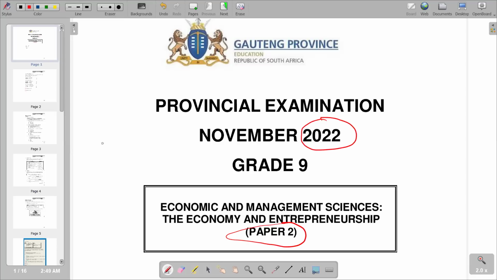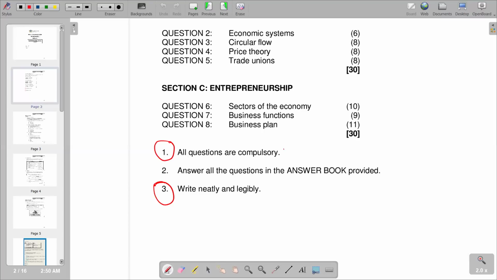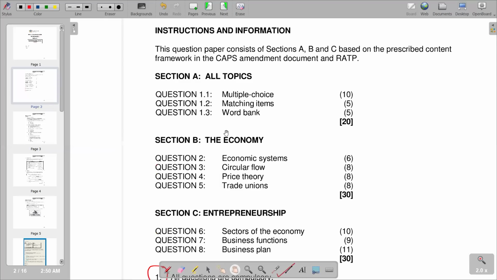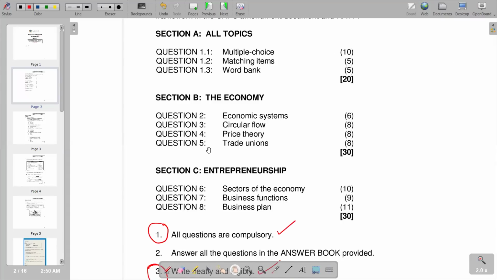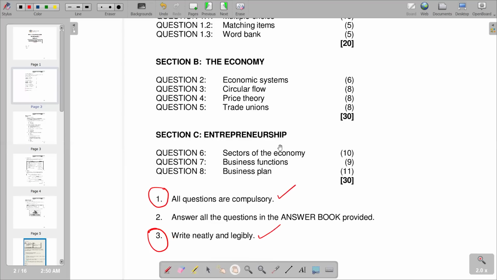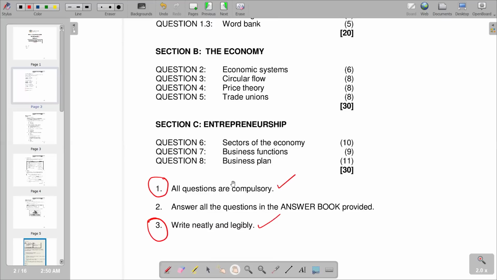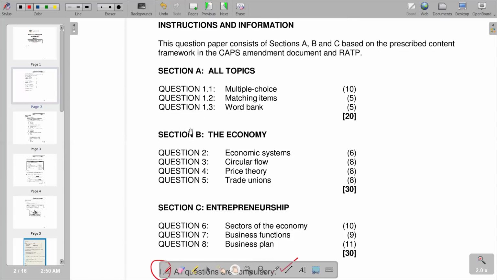Going back to our question paper, we are going to go through our question paper. And then you'll see that all these factors are very important to take notes on this paper 2. And also legible. So remember, what you are writing should be something that is neat and something that the marker can be able to see and mark. So this is what we have on the instruction part. And then the amount of our topics that we have in the question are listed here, whereby in the first part we have all topics, and then section B we've got the economy, section C we've got the entrepreneurship. So this is what we have according to the allocation here in terms of section A,